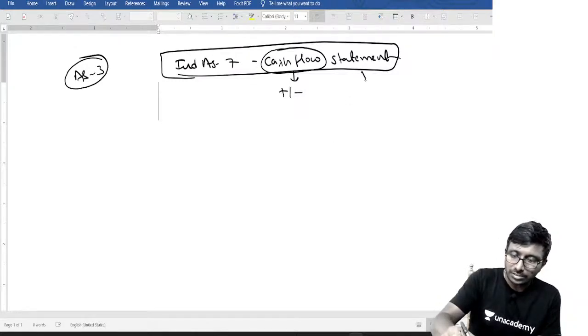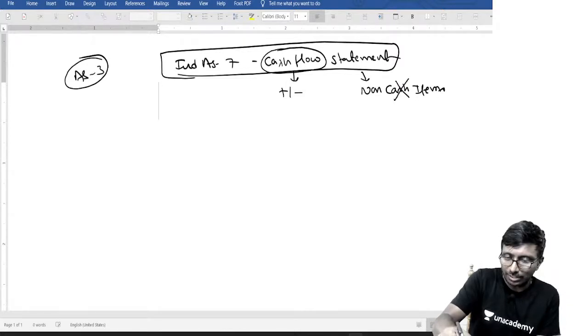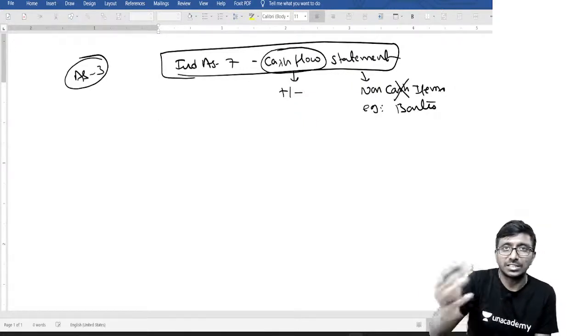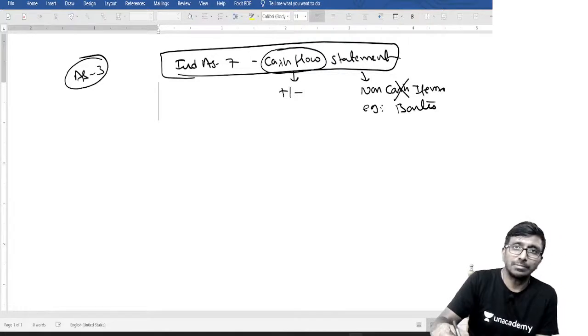Next, this statement obviously will not include non-cash items, that you know very well. What is an example? Non-cash items, for example, a barter system. Something has happened in barter: an asset is given, an asset is taken. It will not come.